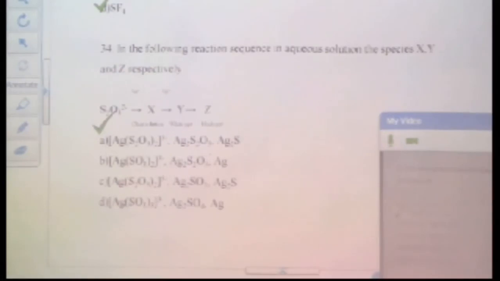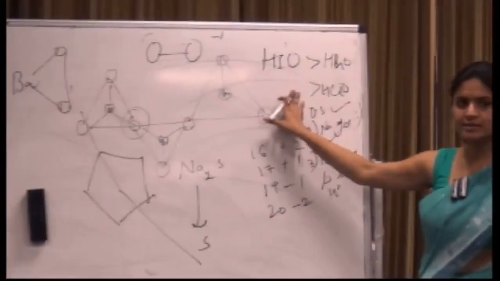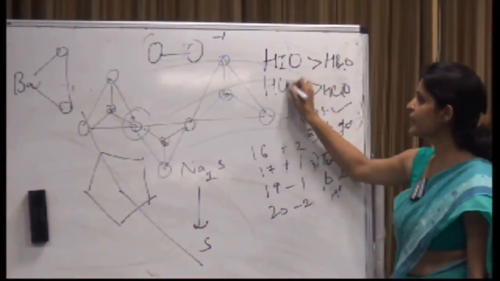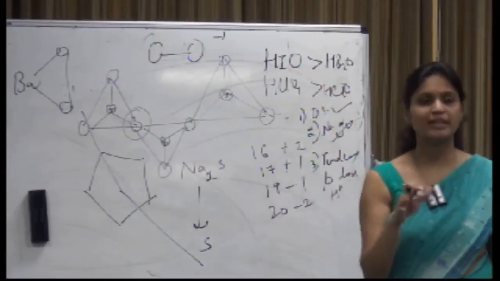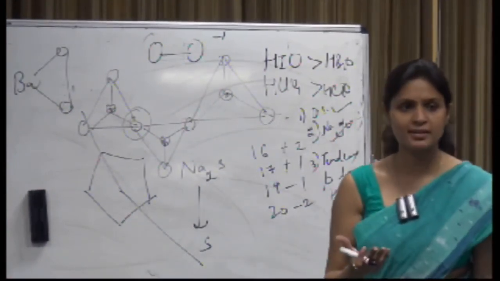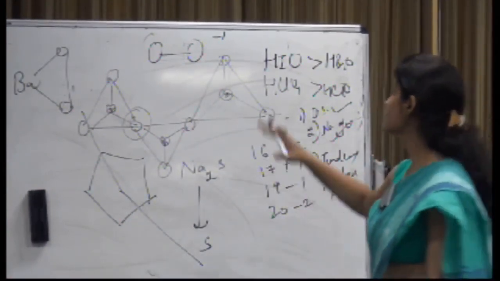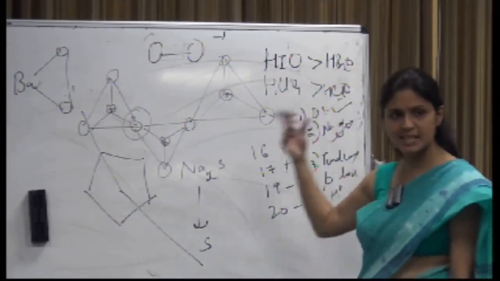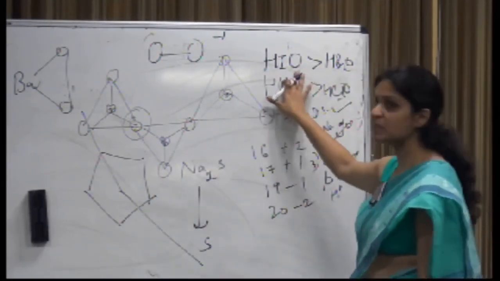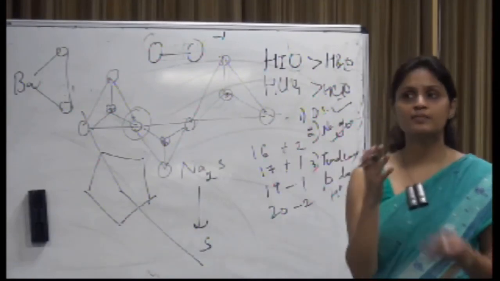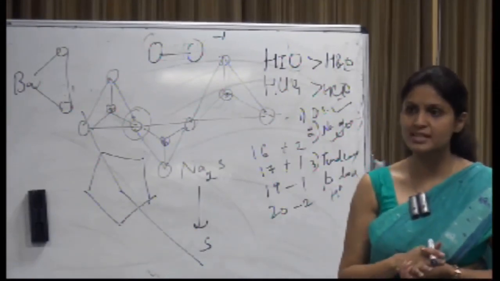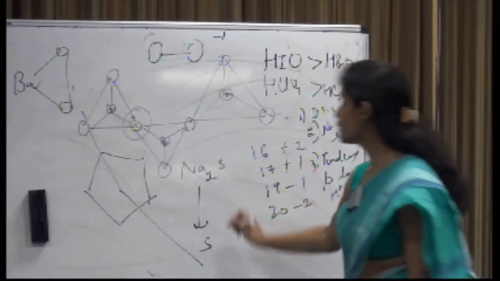Okay, we can treat oxo acids. In case of HClO4, I know that the more the number of oxygen, the more is the acidic strength. But here the number of oxygen atoms is the same, right? So what should be the basis? The strength of the bond would be the basis.